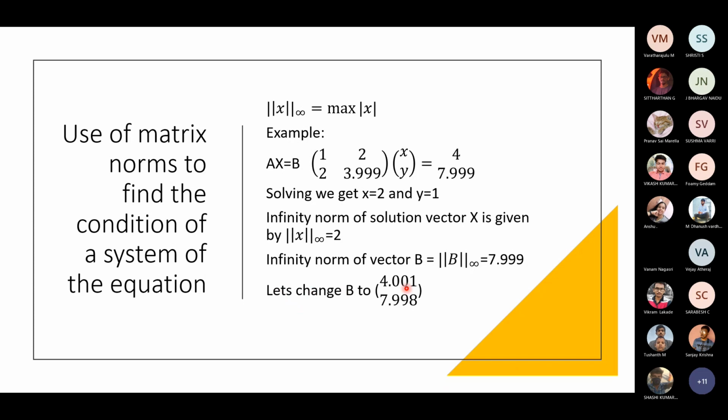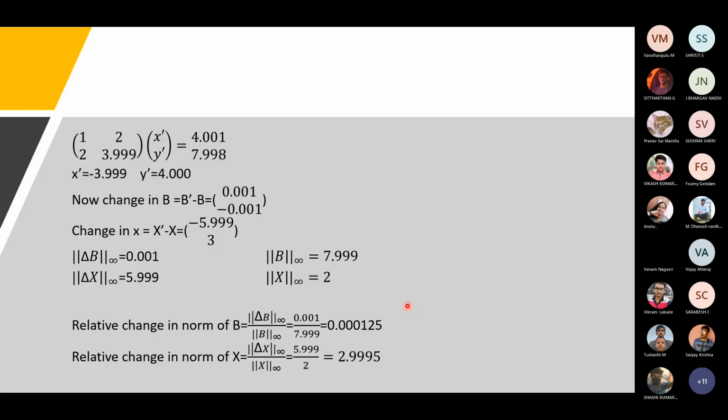So let's change this B to 4.001 and 7.998. After changing that, we'll get x dash is equal to minus 3.999 and y dash is equal to 4.000. Let's take the change in B, which is delta B, and the change in x, which is x dash minus x. The infinity norm of delta B is the greatest value among these, and the infinity norm of delta x is 5.999. The infinity norm of B is 7.999, and the infinity norm of x is 2.